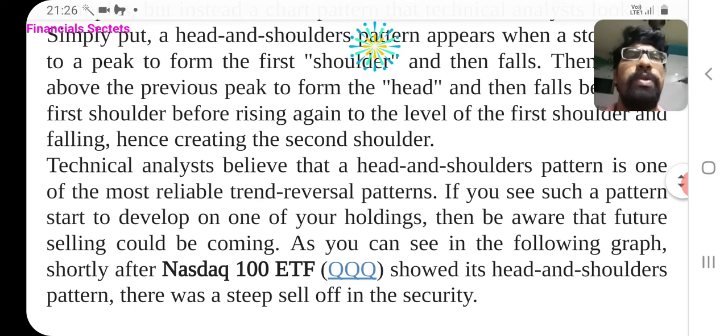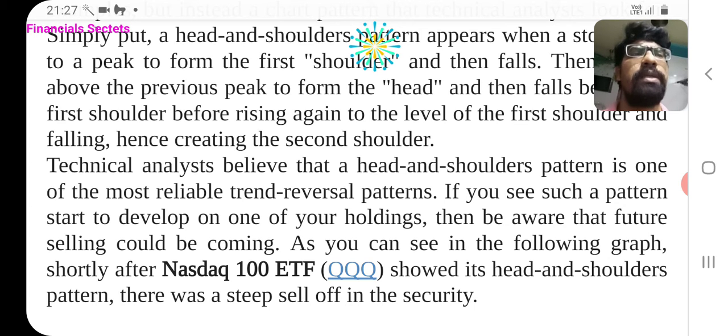Technical analysts believe that the head and shoulder pattern is one of the most reliable trend reversal patterns. If you see such a pattern start to develop on one of your holdings, then be aware that future selling would be coming.